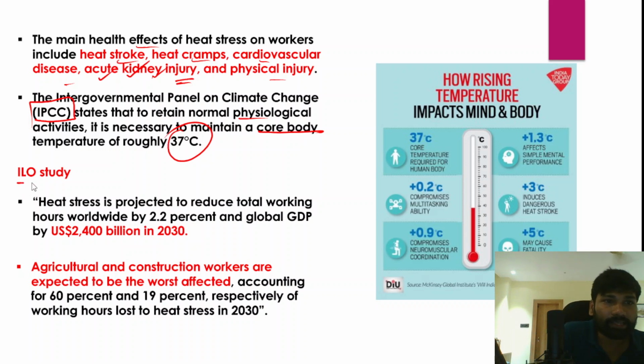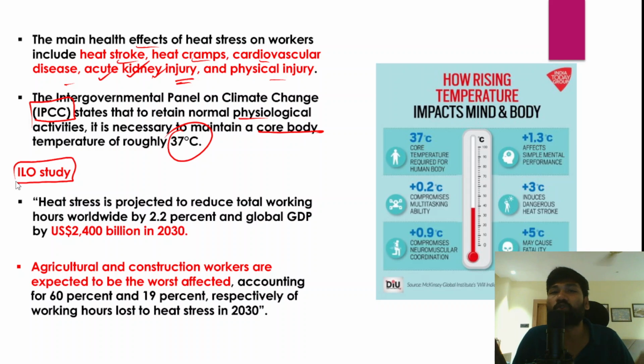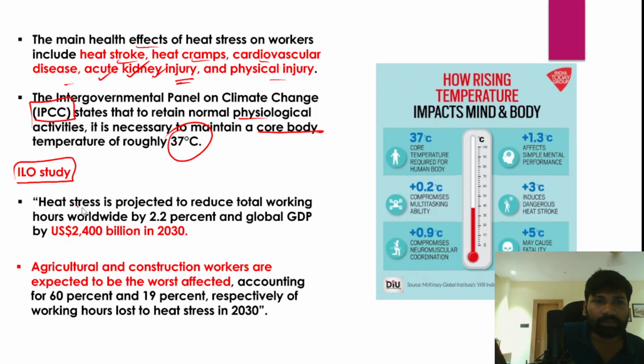And in fact, the International Labour Organization has also conducted a detailed survey on the impact of heat stress on the workers' health and at the same time the economies of different countries. So according to this particular study, the International Labour Organization predicted that heat stress would reduce the total working hours worldwide by 2.2%.